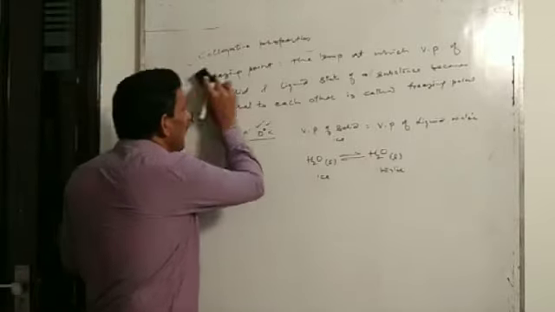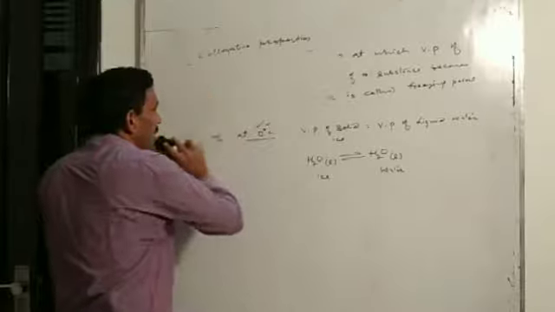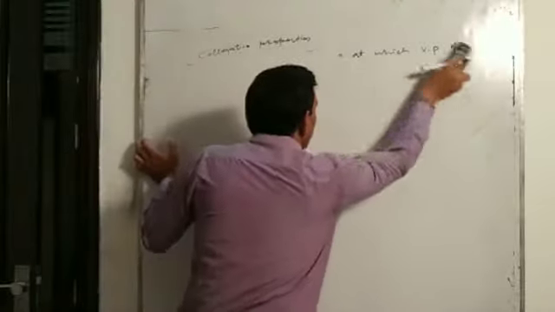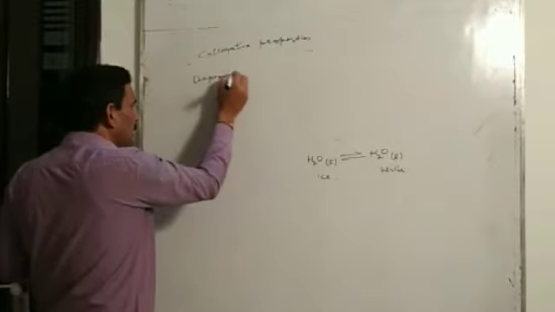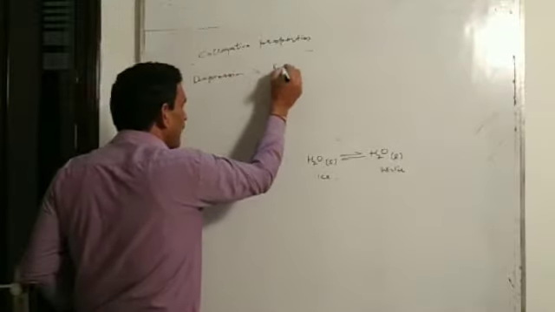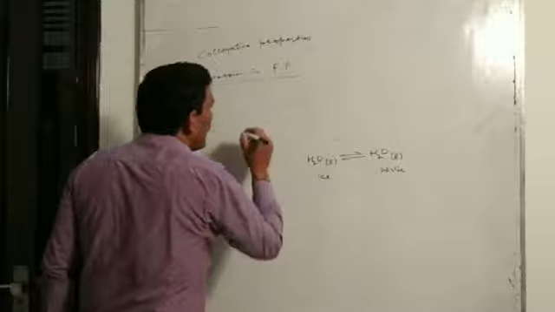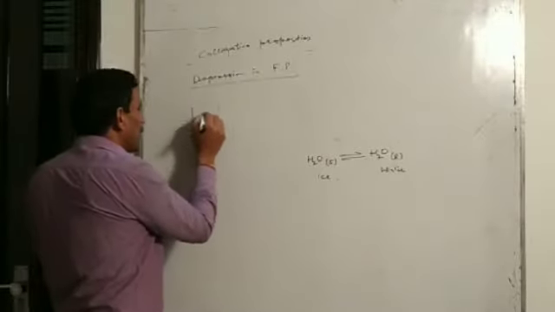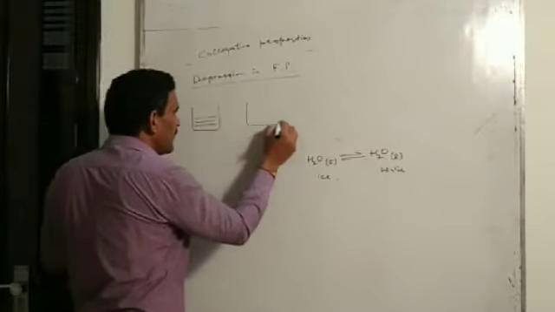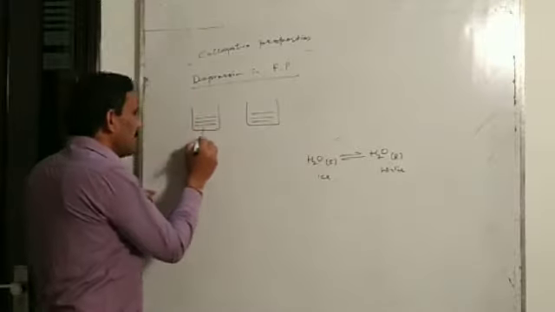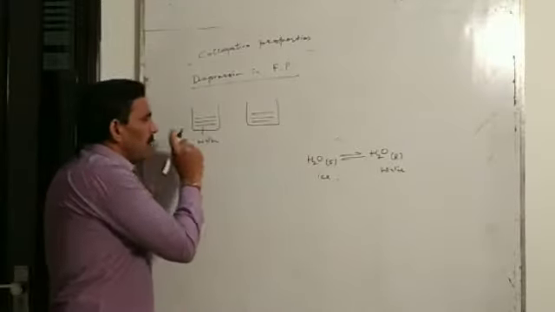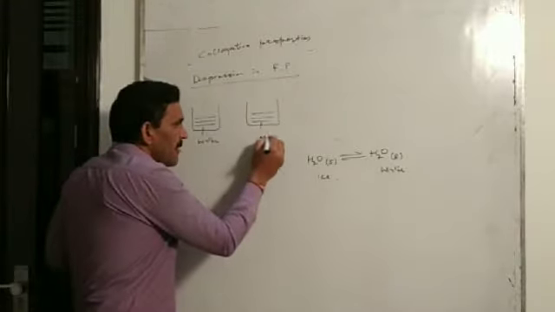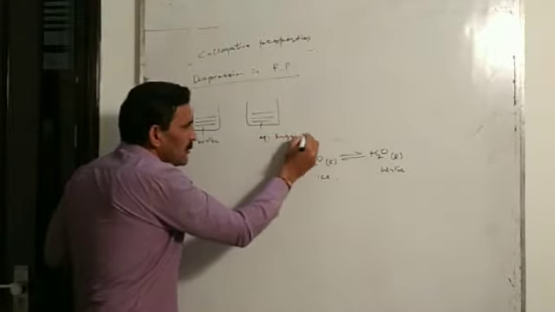Now we come to our colligative property, that is the depression in freezing point. First of all, take one example. Suppose we have pure water and this aqueous sugar solution.